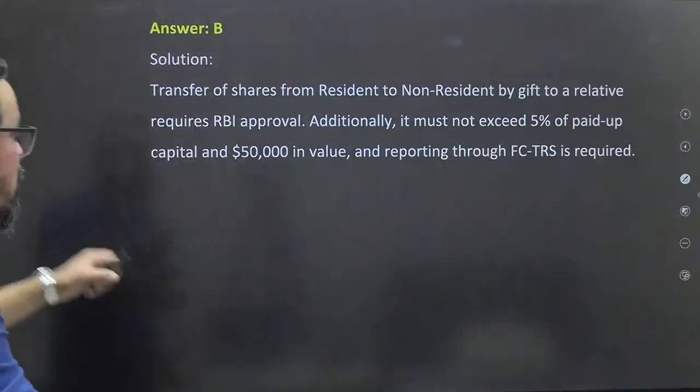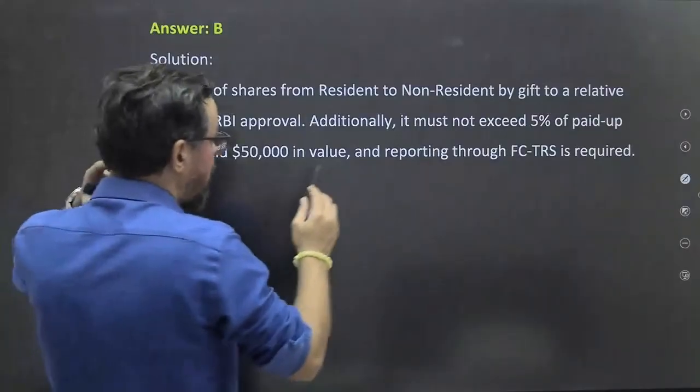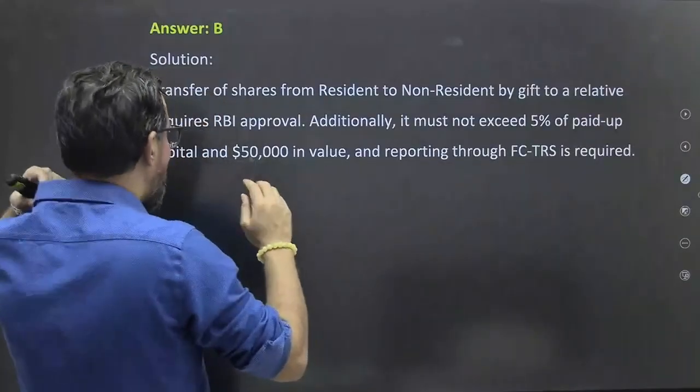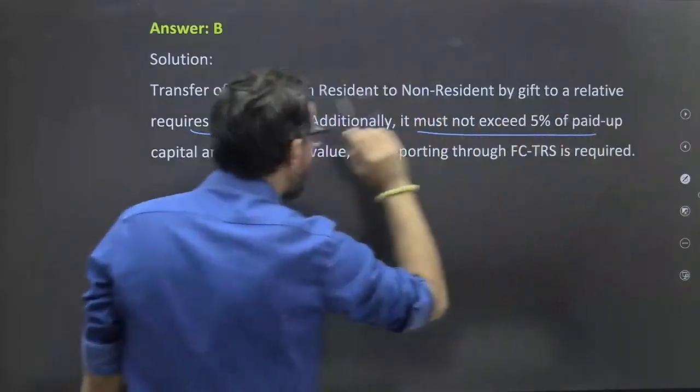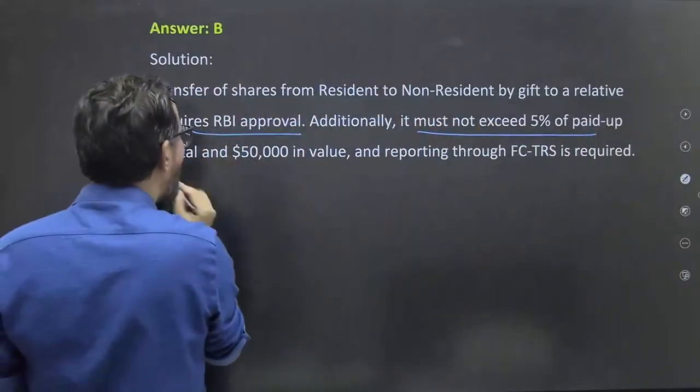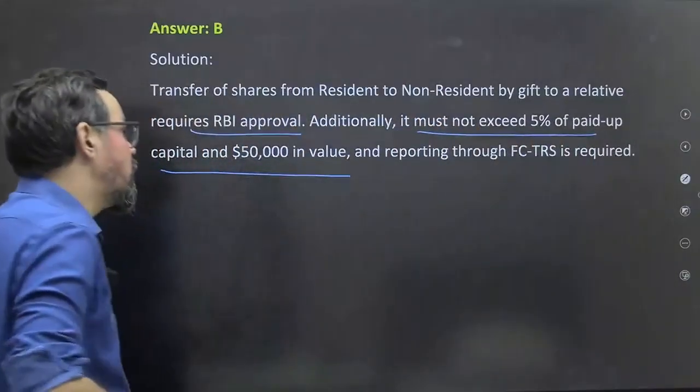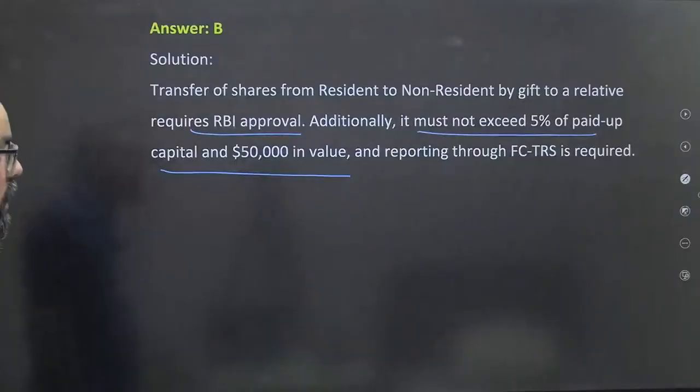So transfer of shares from a resident to a non-resident by gift to a relative requires RBI approval first. It must exceed 5% of the capital and 50,000 US dollars in value, and reporting through FCTRS is required in this particular case.